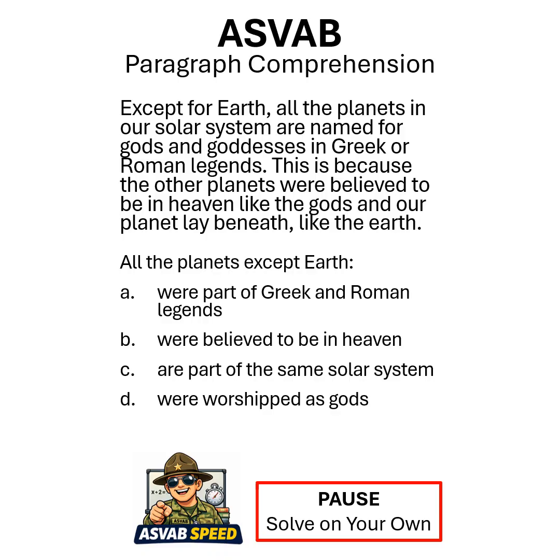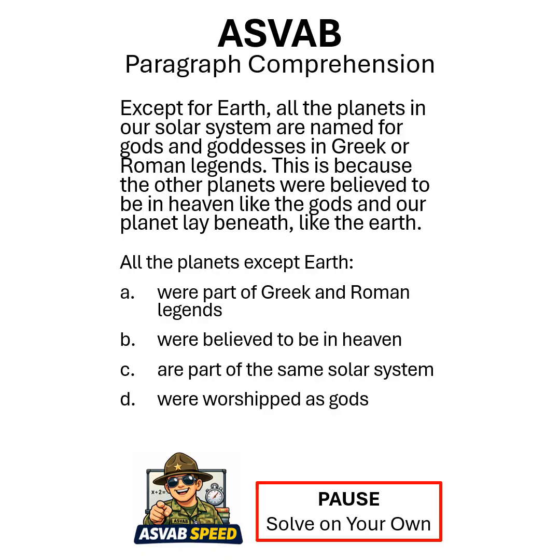Paragraph comprehension. Except for Earth, all the planets in our solar system are named for gods and goddesses in Greek or Roman legends. This is because the other planets were believed to be in heaven like the gods, and our planet lay beneath like the Earth. All the planets except Earth, what? Remember to pause, solve on your own, put your answer in the comments.